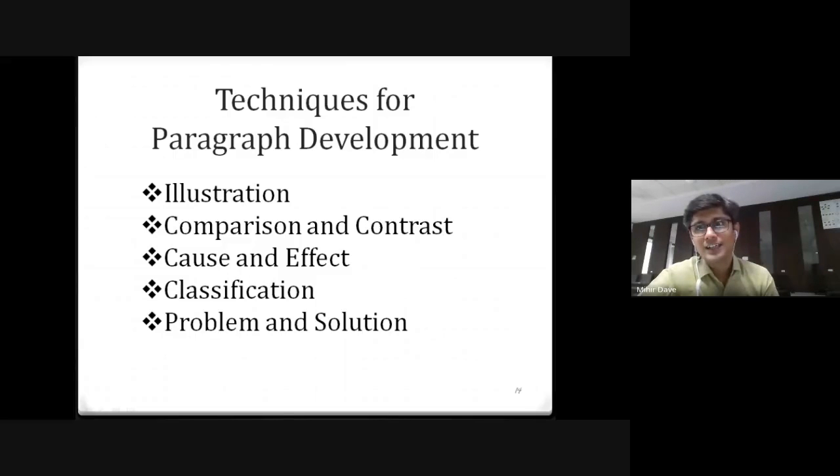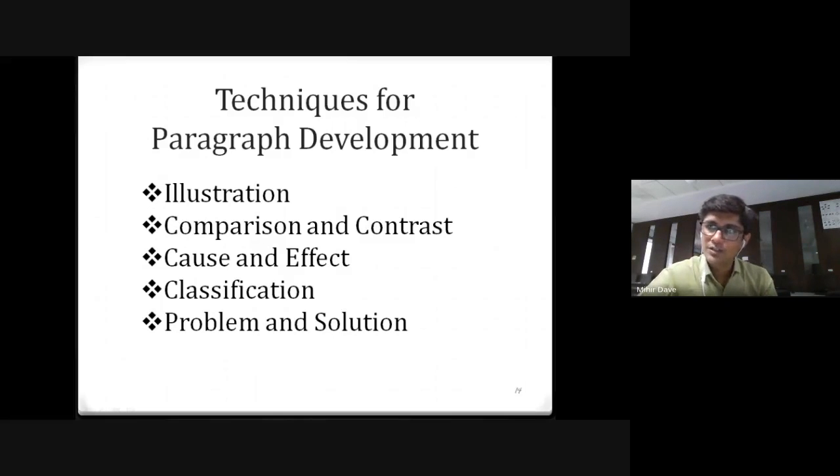Then the other one was classification, where you classify your piece of information: class 1, class 2, class 3. Let's take the example of engineering. In engineering, you start talking about engineering in general, and then mechanical engineering, computer engineering, etc. So that method of writing is called classification.